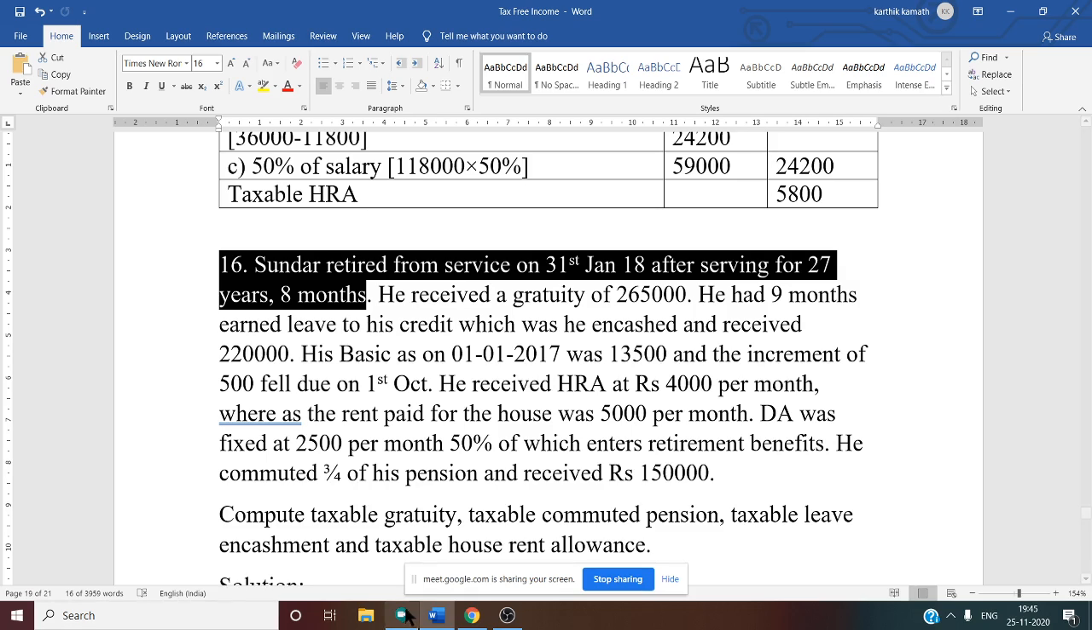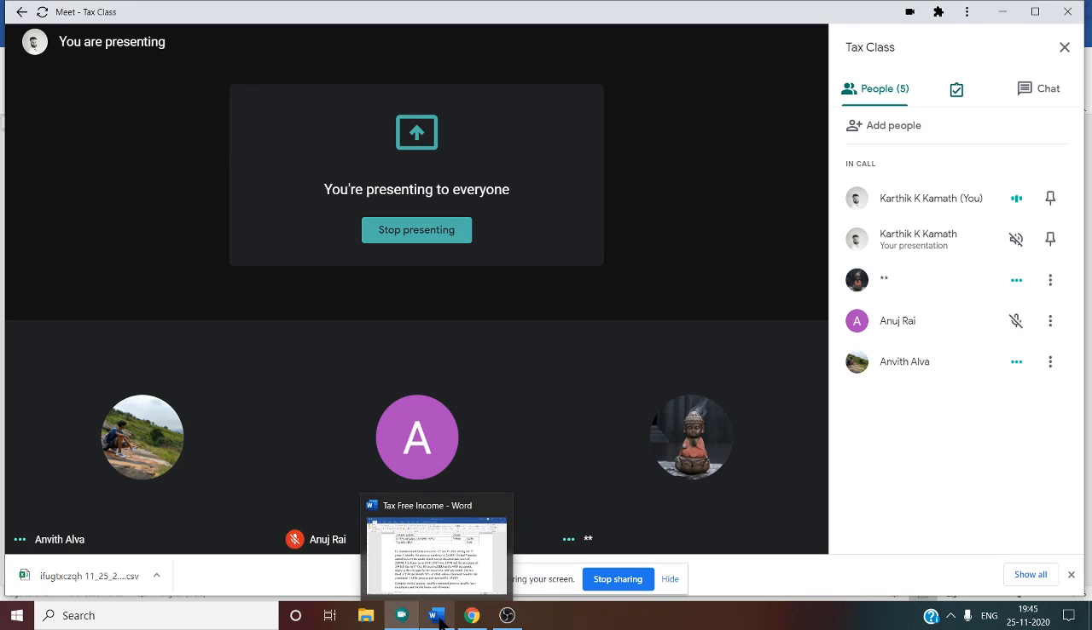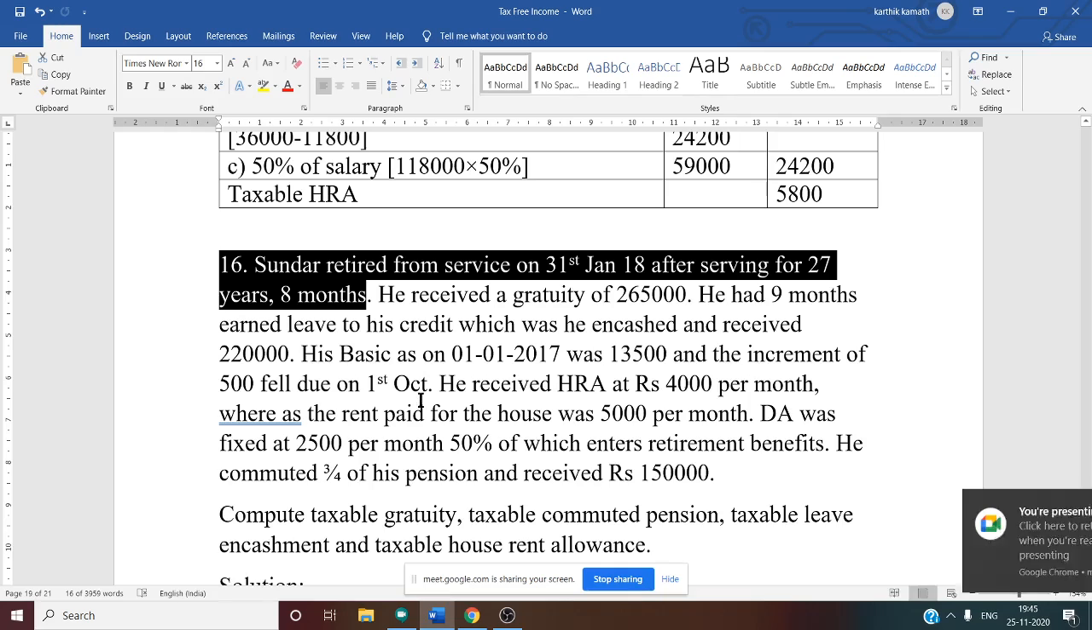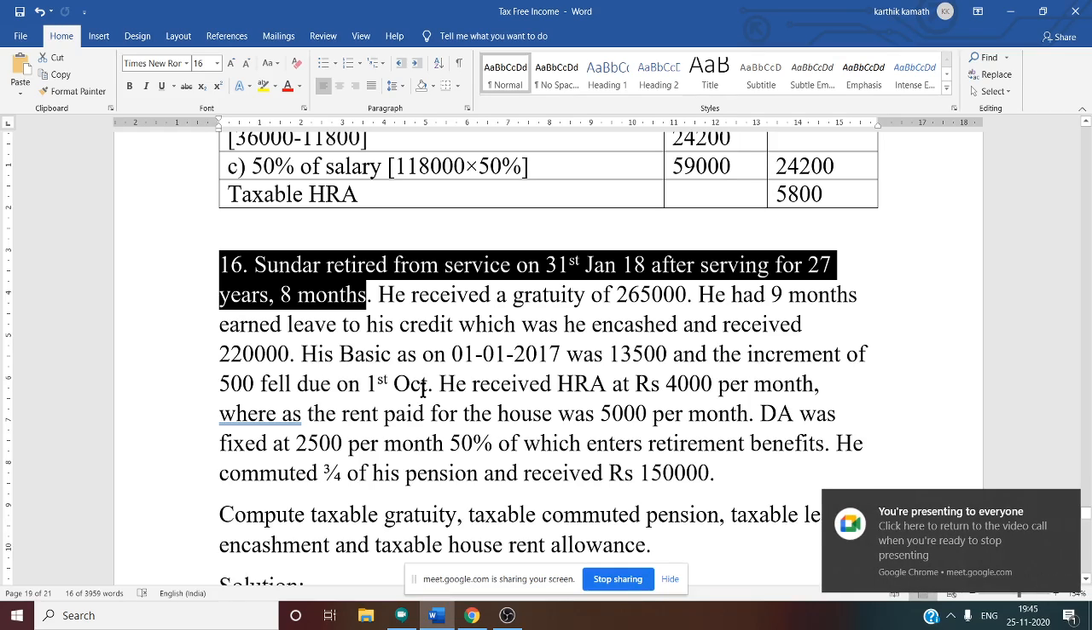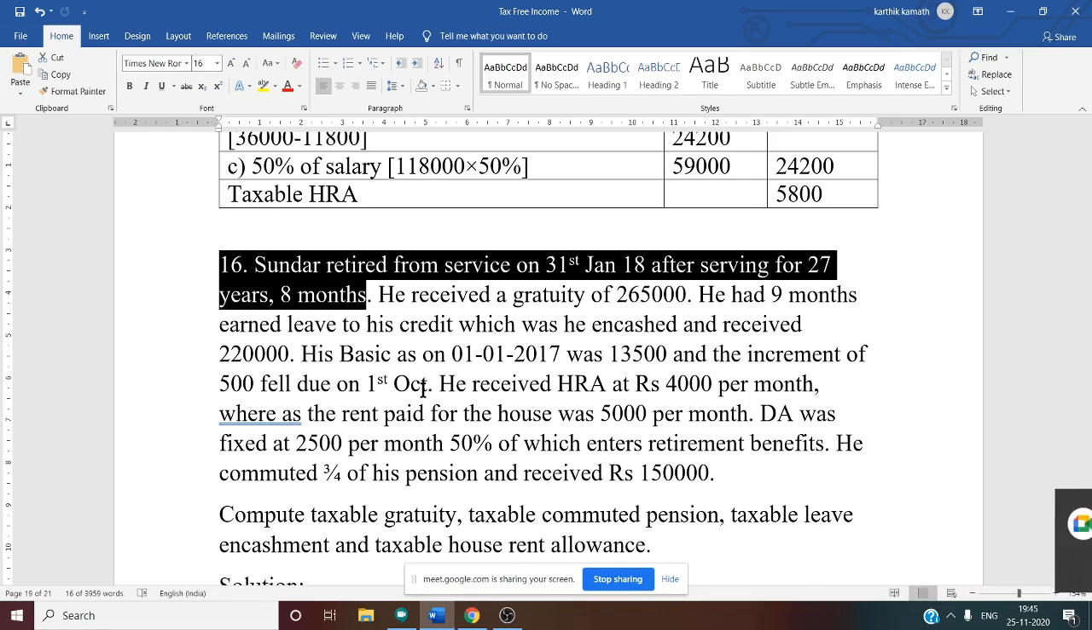Why are we not writing 28? Why are we writing 27? Because he has done only till January. The 20th year is not completed. So here in the rule they have not mentioned "part thereof in excess of 6 months" to be taken as 1 year. That is there only for a covered employee. For a not covered employee that is not there.